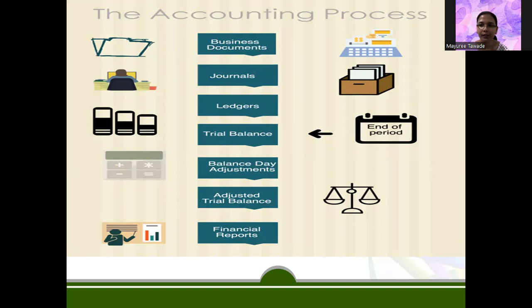record these types of transactions into the ledger. So again, this particular transaction breaks into two. Cash will go into the cash account and machinery will go into the machinery account. So into the ledger, we form a separate account for each and every transaction. Then trial balance is formed out of ledger, then balance day adjustments, then adjusted trial balance, and then the final reports, which are said as trading account, profit and loss account, and balance sheet.